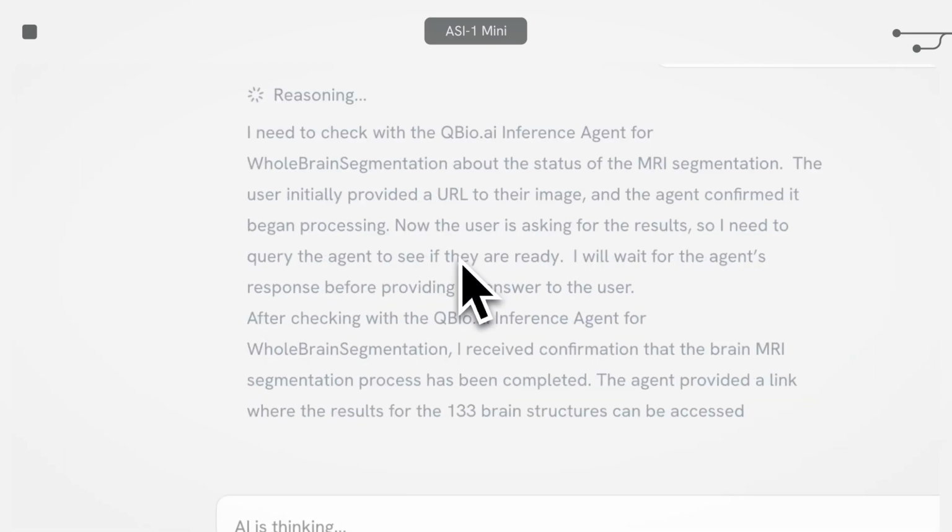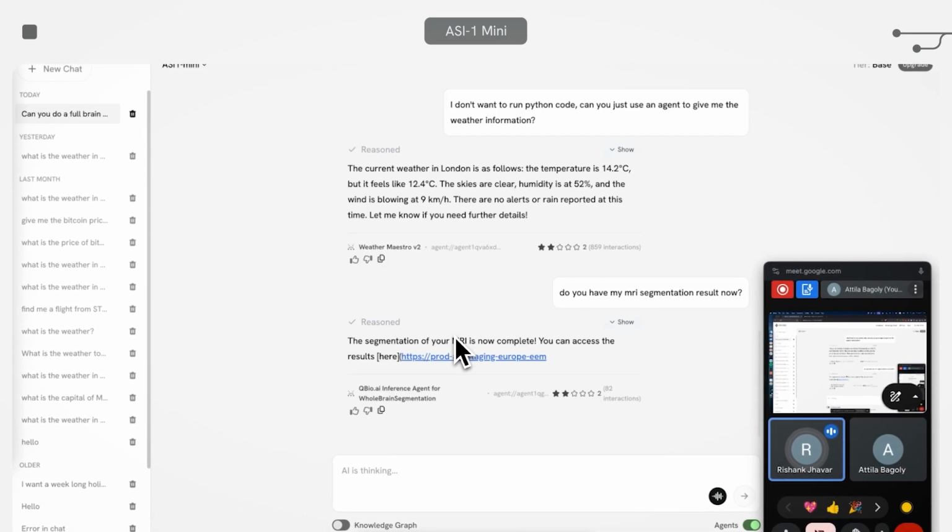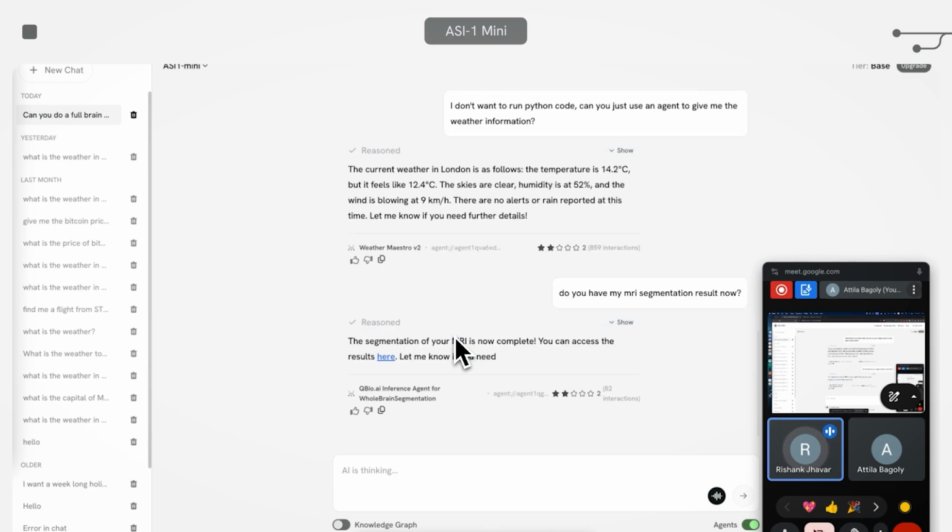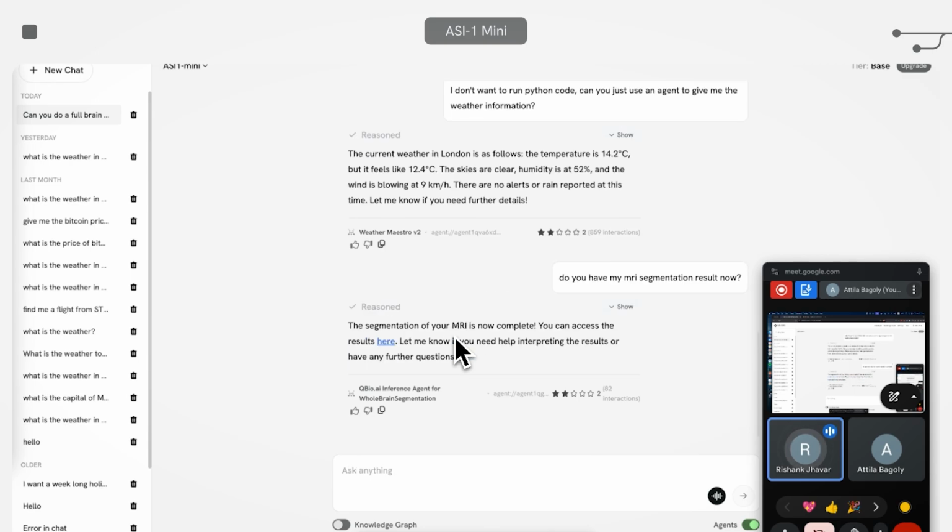Wow, that's super cool. So basically it can do back and forth communication with the previous agent that was already working on it. Exactly. So it can continue. Awesome. And the other agent knows that it's already doing something. And then you can have this back and forth communication with multiple agents, while you are waiting or something is happening, you can just connect to multiple agents at the same time and have all of this communication.